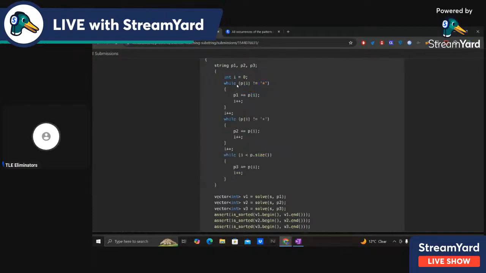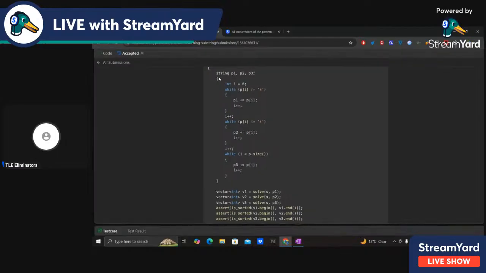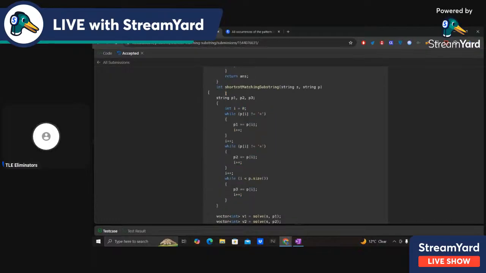I have a pointer i at 0. While p[i] is not equal to star, I add it to p1 and i plus plus. Then while p[i] is not equal to star again, I add it to p2, like we are between the two stars, and i plus plus, and then till the end we add it to p3 and i plus plus. So this snippet decomposes p into p1, p2, p3.